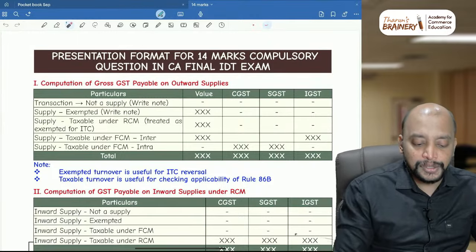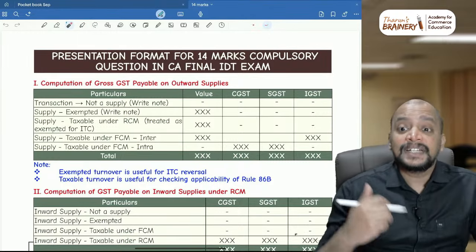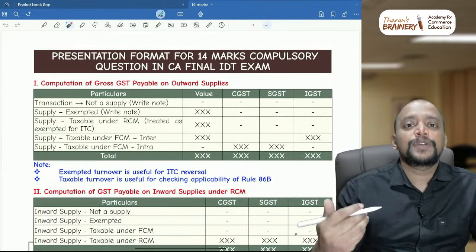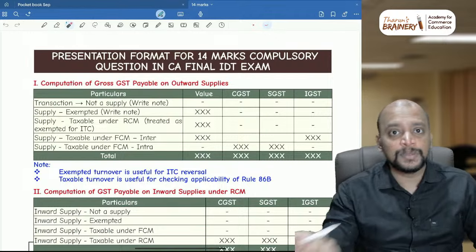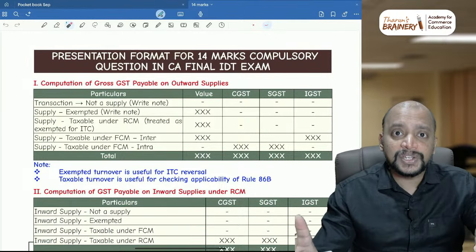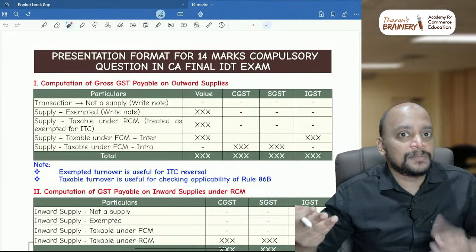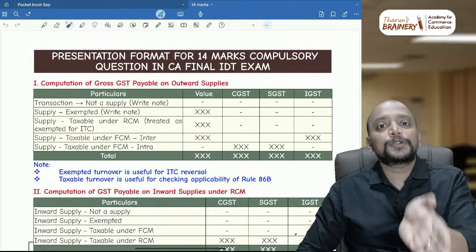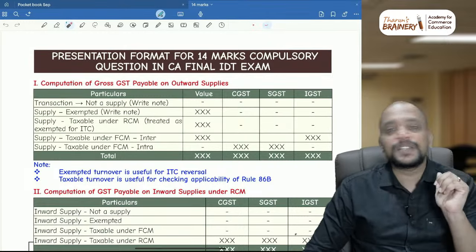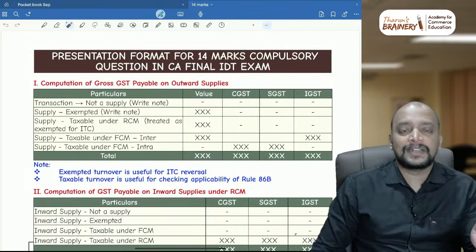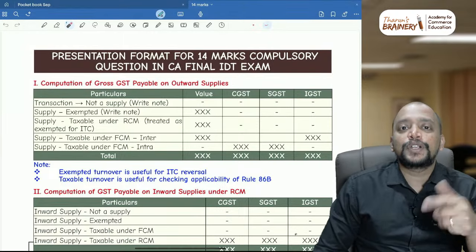Then the next thing that you need to take is the supply which is taxable under RCM. For example, direct selling agent services provided to a bank or NBFC, like that they have given. Now in this case, it is a supply which is covered under RCM, but it is not having any implications for the liability. That supplier liability will not come, because it will be taxable under RCM, correct? Because direct selling agent services provided to a bank or NBFC is covered under RCM. But what if direct selling agent service is provided to a financial institution? We don't have such a thing, because direct selling agent service cannot be provided to a financial institution. It can be provided only to a bank or NBFC.